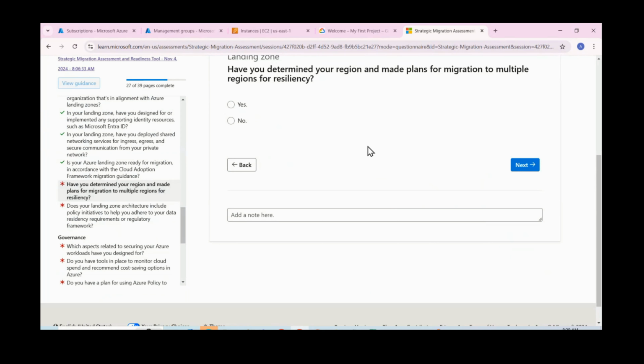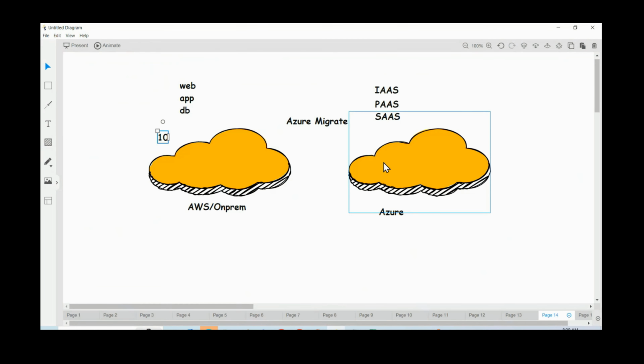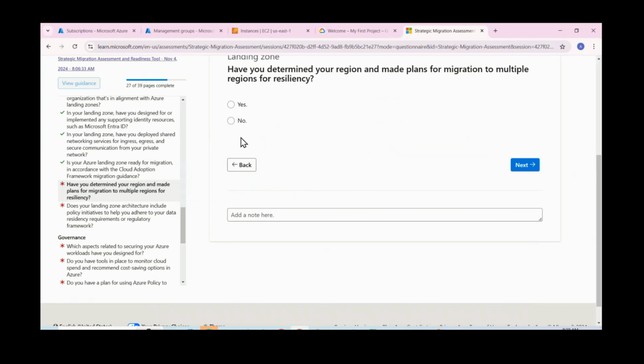Next one, have you determined your region and made plans for migration to multiple regions? Nothing but whenever you're trying to place your resources, which region are you going to use? Let us say you are trying to use East US, then do you need any high availability? If this region goes down, do you need any disaster recovery, not high availability, disaster recovery, let us say, right? So have you identified those things? Let us say no, so that it will give you.